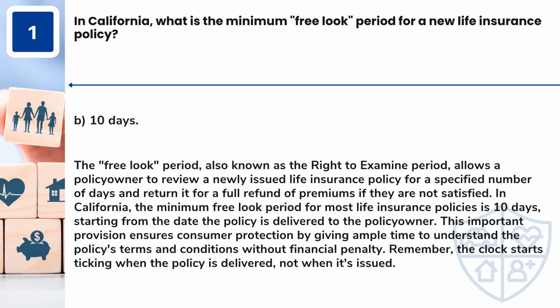Answer: B. 10 days. The free look period, also known as the right to examine period, allows a policy owner to review a newly issued life insurance policy for a specified number of days and return it for a full refund of premiums if they are not satisfied. In California, the minimum free look period for most life insurance policies is 10 days, starting from the date the policy is delivered to the policy owner.